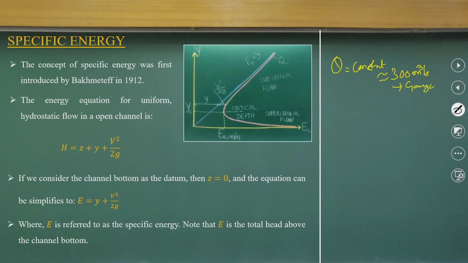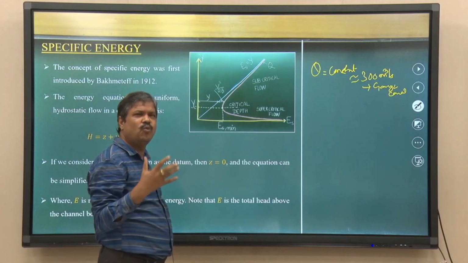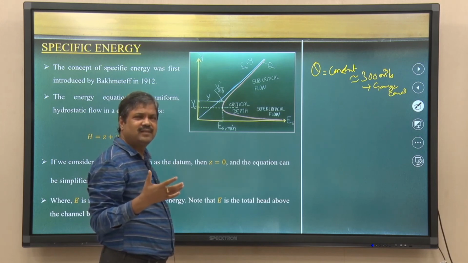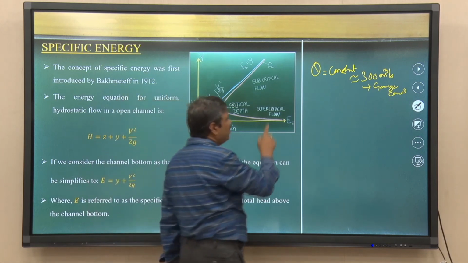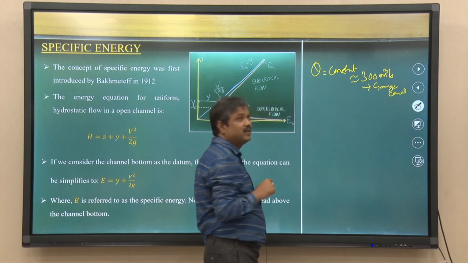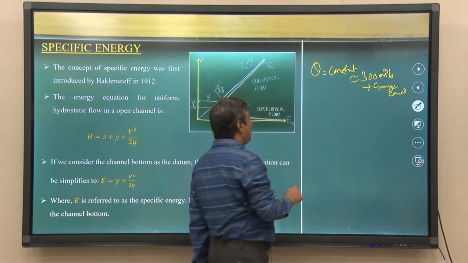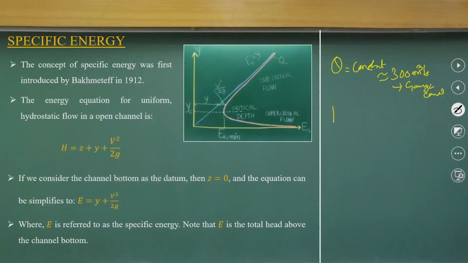You can Google it, or look at Wikipedia. That discharge in a canal is more or less constant. So when the canal is carrying 300 meter cube per second, what is the relationship between energy and flow depth?